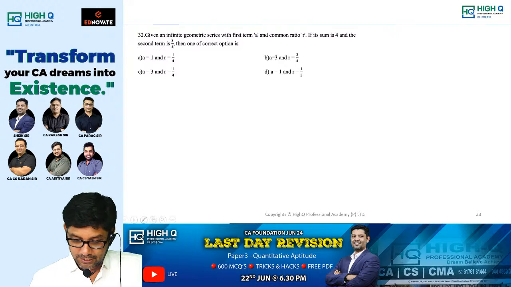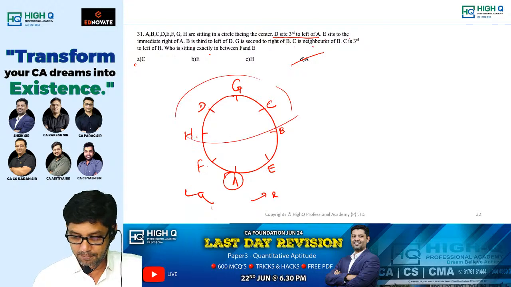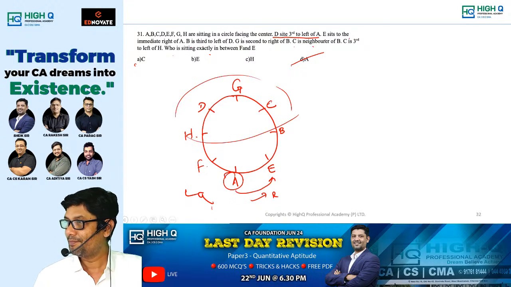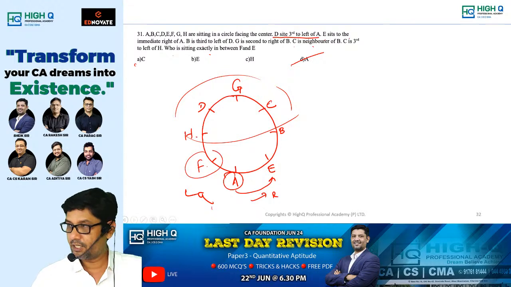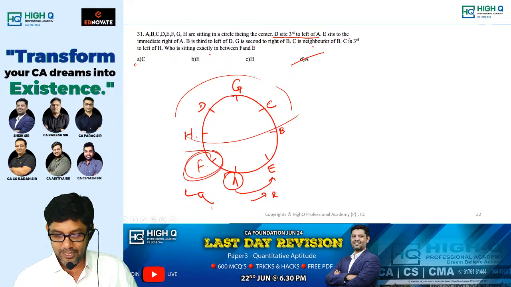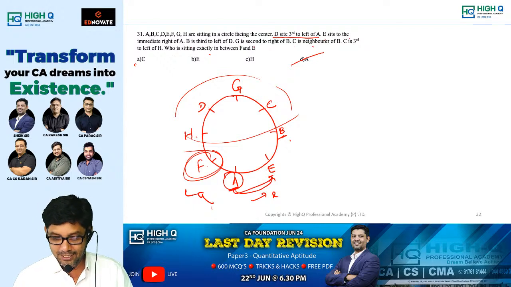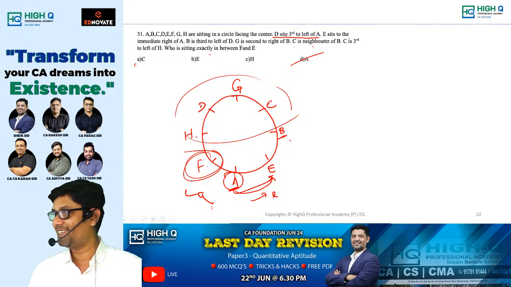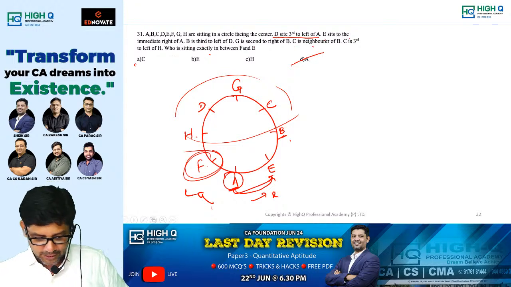Actually, now, for this question also, without arranging this part, the problem is over right here. Because F's instruction is not given, mostly F will be here only. So directly, if you want to give the answer, you can give. Either my answer can be A or B. There is no other option because E is here. Here B is not there in the options. As soon as I mark this, immediately I can mark A as my answer, because no other option is possible.